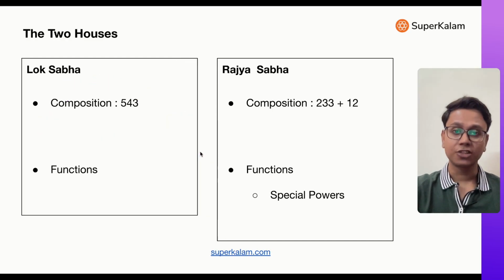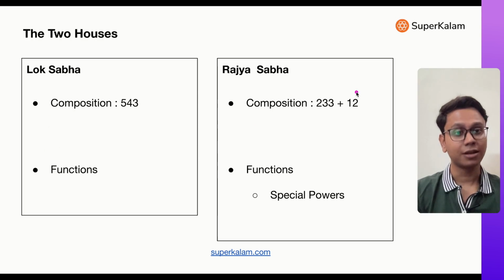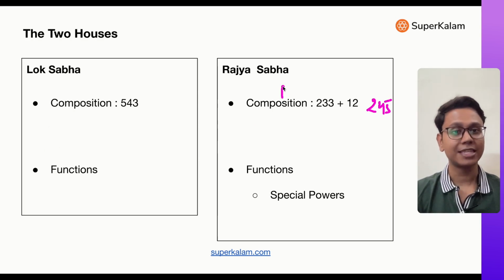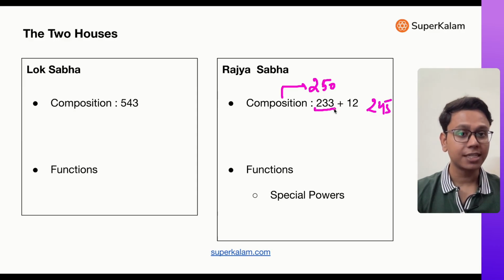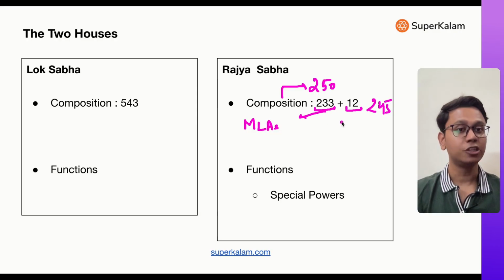Now let's see the composition of Rajya Sabha. Rajya Sabha consists of right now 245 members. Its maximum strength can go up to 250 members as per the constitution. Now 233 and 12, what is this? 233 members are elected by the MLAs of the states, while 12 members are nominated by the President of India.